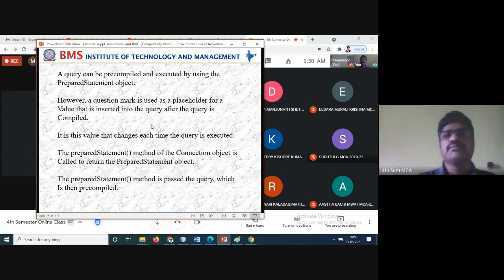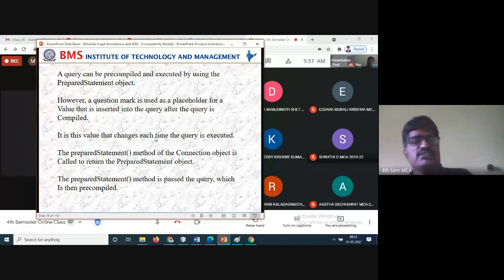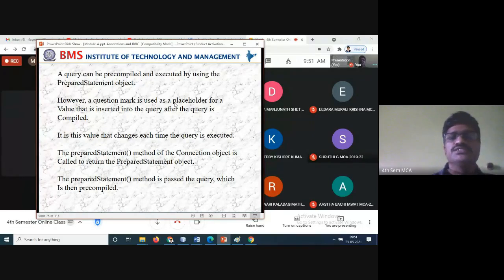A query can be pre-compiled and executed by using prepared statement objects. Once you include your code in your program, it will be pre-compiled already. The only thing is you have to call whichever one you want to access, and that one will be executed automatically, because the statement is already correct and executed. There are no errors for the insert, delete, search, all these things. However, a question mark is used as a placeholder for the value that is inserted into the query after the query is compiled. The question mark is for inserting or adjusting the values.